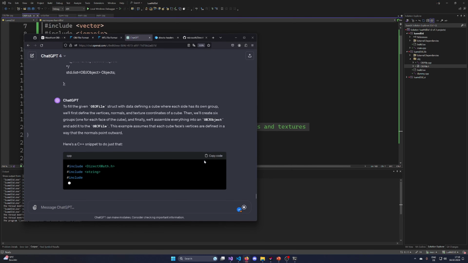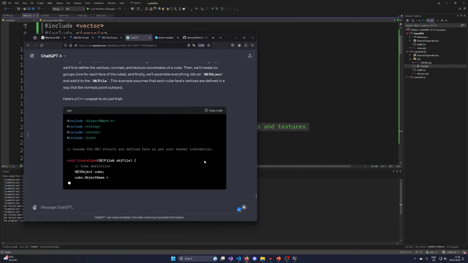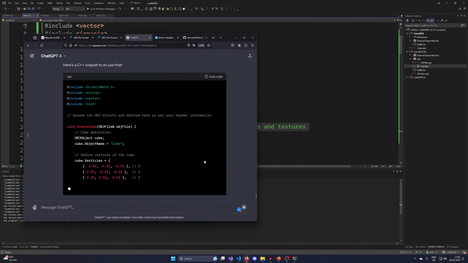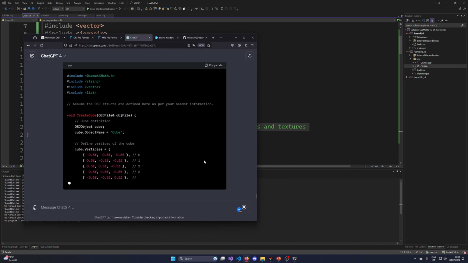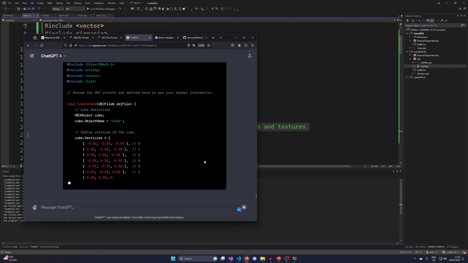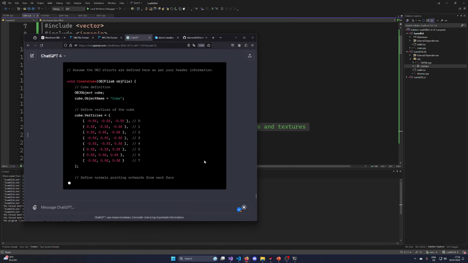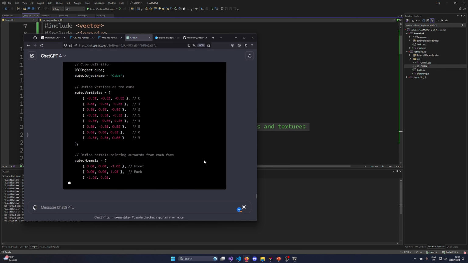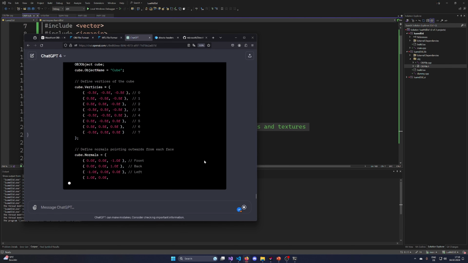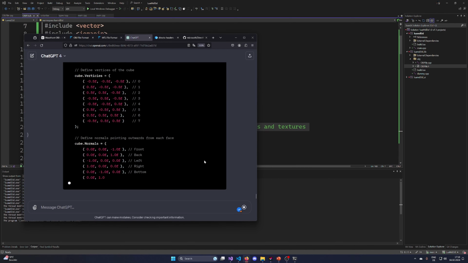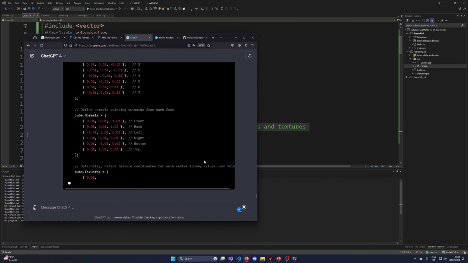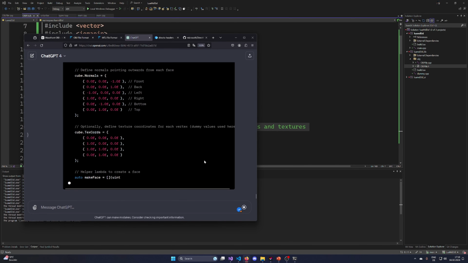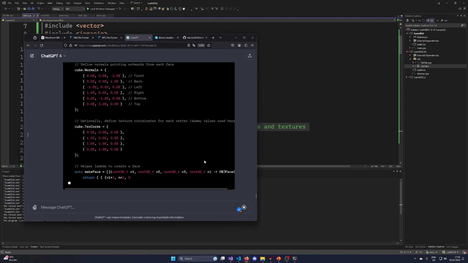Let's see. It would be really nice if this works. This looks quite nice already. This looks very promising, what ChatGPT is doing. This is giving me so much more non-time waste.